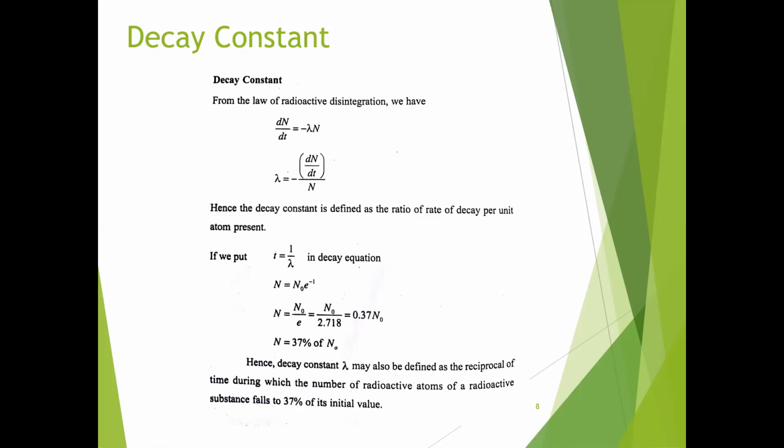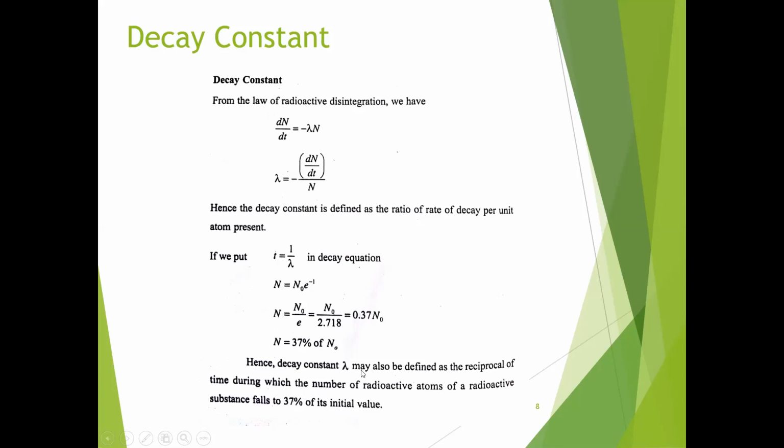If we put t equals 1 by lambda in the decay equation, we get N equals N0 e to the power of minus 1. So N equals N0 by e, which equals N0 by 2.718, which equals 0.37 N0. So N is equal to 37% of N0.